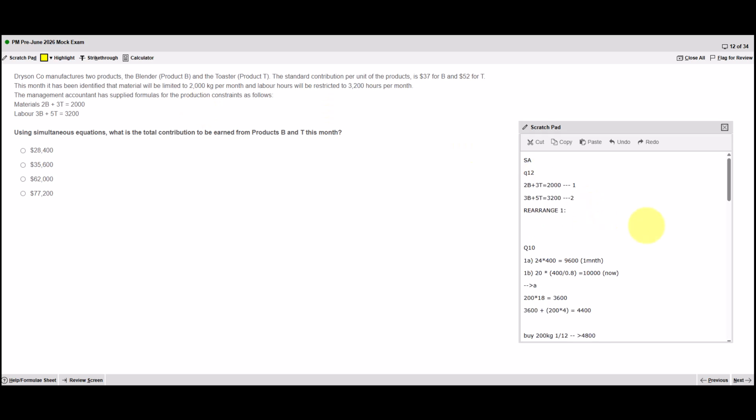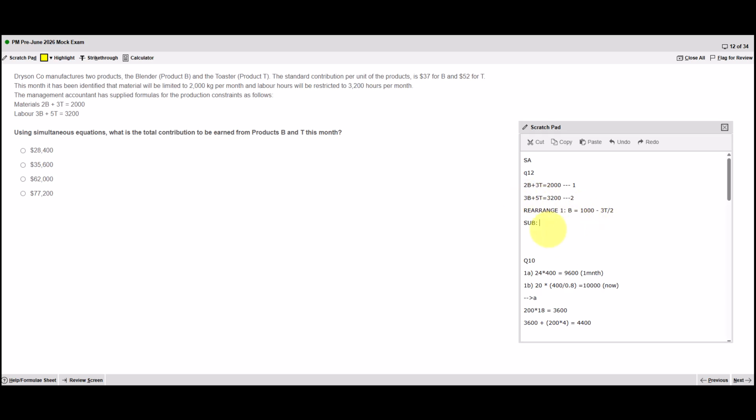I'm going to rearrange 1, and I'm going to do it as efficiently as I can. 3T goes across to the other side, leaving 2B equals 2000 minus 3T, and then I take the 2 across. So when I rearrange that, I end up with B equals 1000 minus 3T over 2. And then I substitute this into equation 2. Everywhere there's a B, I will replace with this.